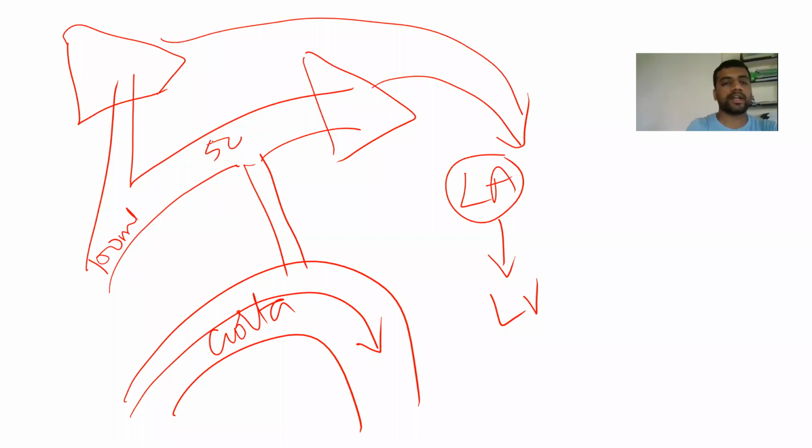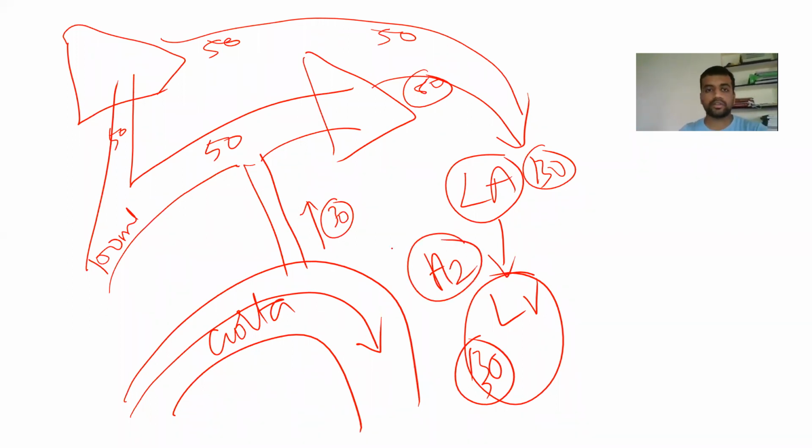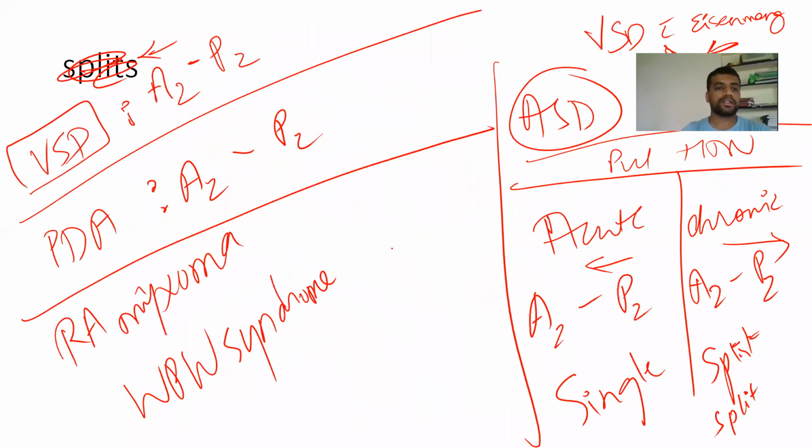So 50 ml went to the right lung and 50 ml went to the left lung. Then it is coming 50 here, because some 30 ml has been added here by the aorta. So here what happens is 50 and this becomes 80. So this becomes 130 ml here. So LV is again 130 ml. So increased LV volume is there. That is going to cause your A2 to close a little late. So in PDA, A2 is going to close late and P2, so you will have a narrow split.